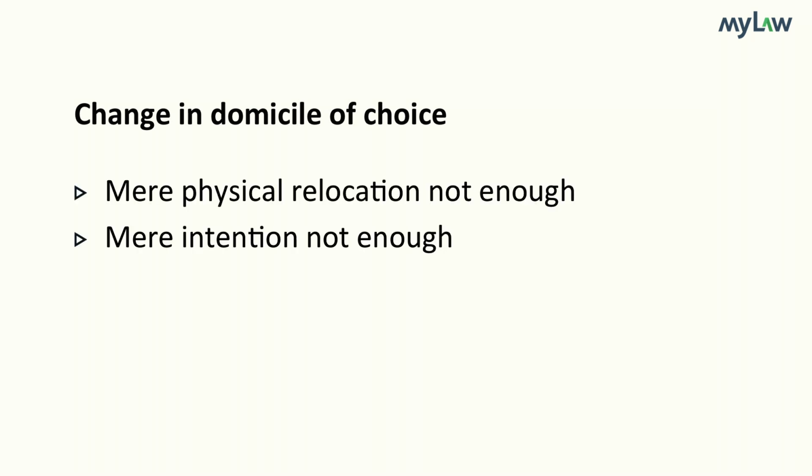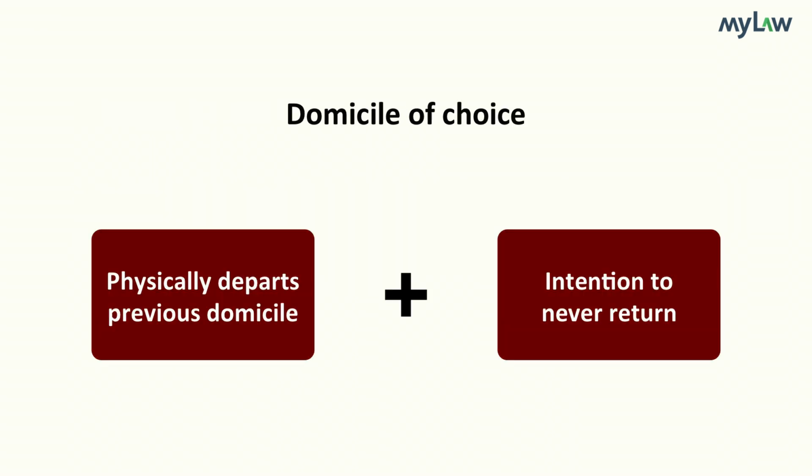Once acquired, the new domicile will continue until either a second or subsequent domicile of choice is acquired in the same way as the former domicile of choice was acquired, or that former domicile of choice is abandoned. It cannot, however, be abandoned either by simply moving elsewhere or by simply making a firm decision to do so and to do so permanently. It can be abandoned only if the person actually departs and then, while still away, decides to never return. In these circumstances, the domicile of choice will be lost. If no new domicile of choice is then immediately acquired, the domicile of origin will revive.